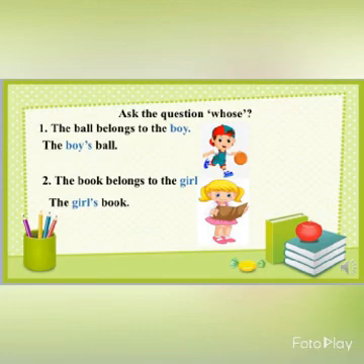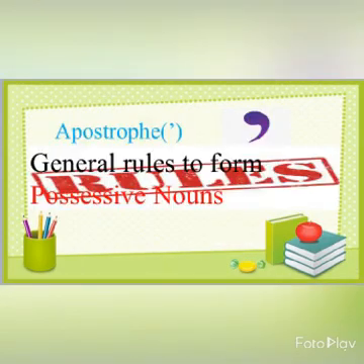Therefore, the sentence, the book belongs to the girl, can be written as the girl's book. So children, did you notice anything? Yes, we have noticed that an apostrophe plays a very important role in forming possessive nouns. Let's see some general rules to form possessive nouns.